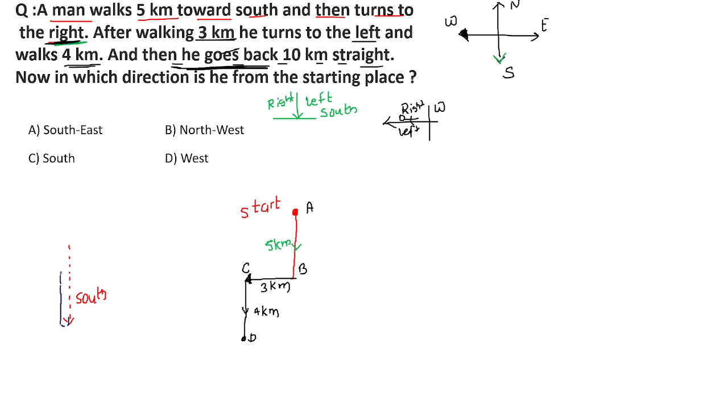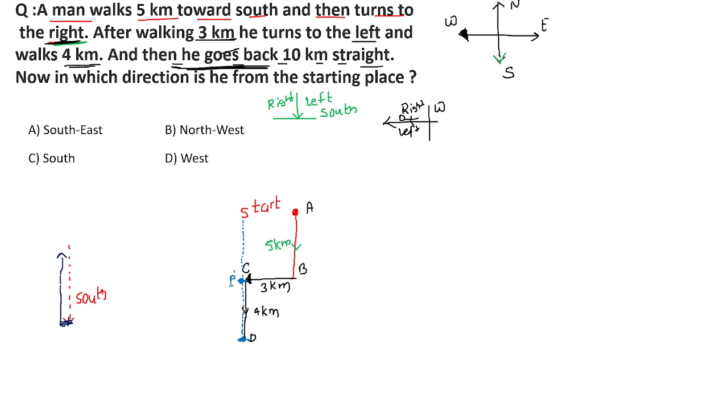It means he's going to take the reverse turn or a U-turn from this particular point and he's going to walk straight 10 kilometers. So if I consider that from here he has taken a U-turn from point D and he started walking and he walked for 10 kilometers. He walked for how much kilometers, students? 10 kilometers. So from point D to point here, in this direction, let us consider this particular point to be P1.